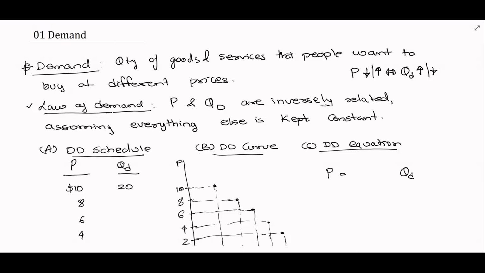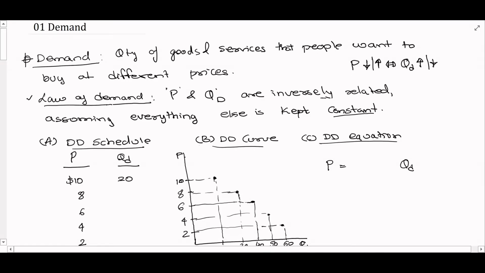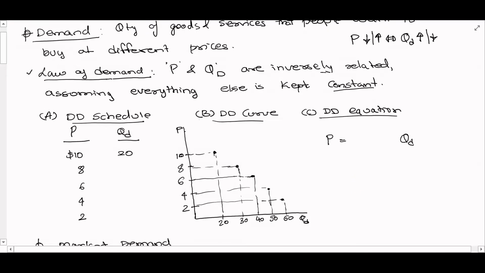Of course, there are many factors other than the price which influence demand, but for the time being, we want to assume those factors to be constant and just look at the influence or the relationship between price and quantity demanded. Now, there are three ways one can look at this relationship. One is through a table, the other is through a graph, and the third way one can look at it is through a mathematical equation. So let's consider hypothetical numbers.